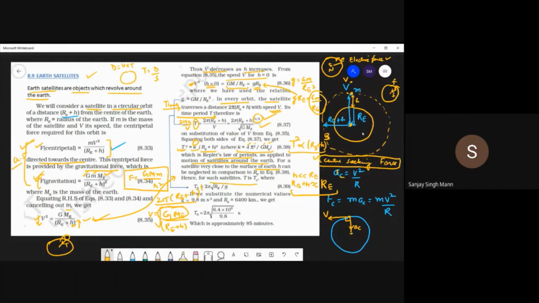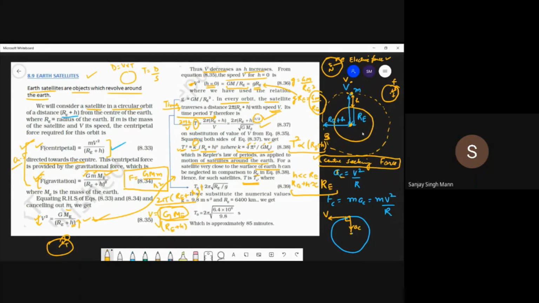For such satellites, for which h is neglected as compared to the radius of the earth, we write t as t naught. So t naught is equal to 2 pi under the root, and this is re raised to the power 3 by 2.